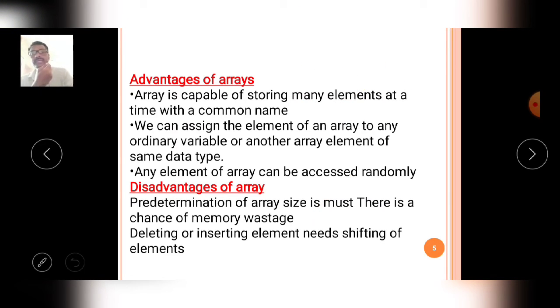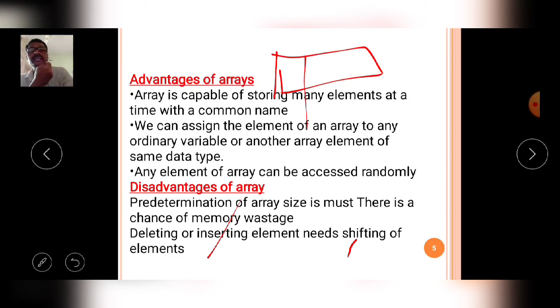Then, deleting or inserting elements needs shifting of elements. This is also a disadvantage. For example, here a of 0 contains the value 11, a of 1 contains the value 22, and a of 2 contains 33. If, in between a of 0 and a of 1, I have to store some value like 8, it is not possible directly.